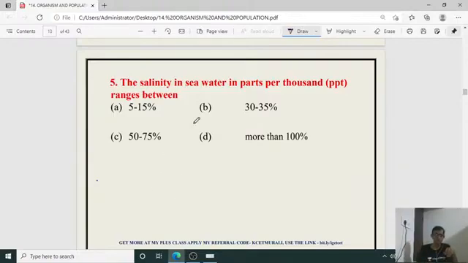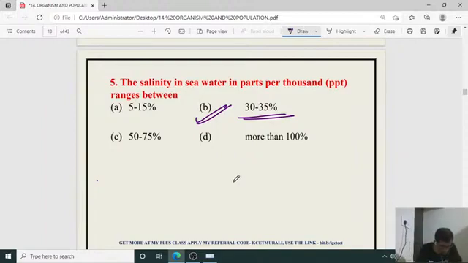It is about 30 to 35 parts of salt. It is not above 50, and not near 100. Near 100 is highly concentrated, like the Dead Sea, isn't it? So here the right answer is B.